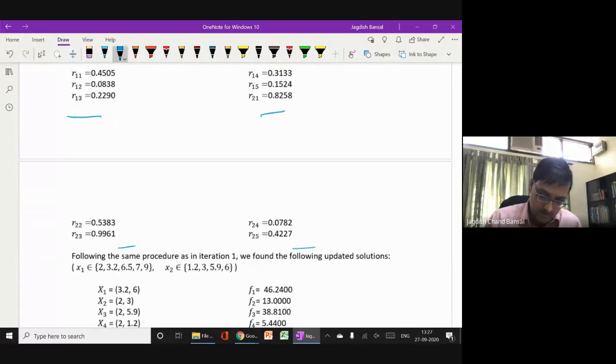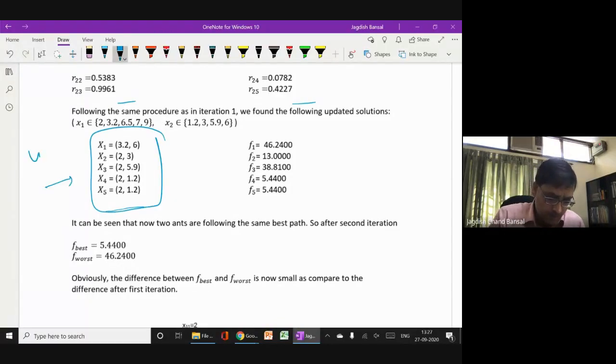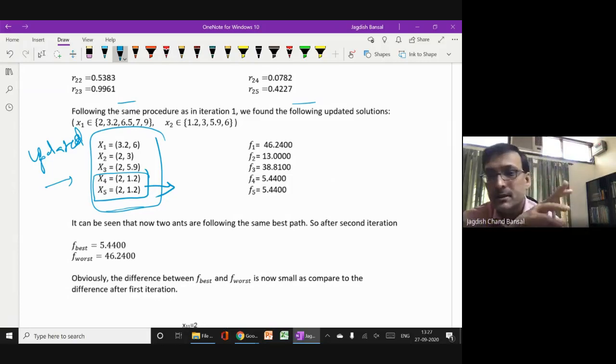The random numbers will be generated. The new solutions, this is the updated population. Now these are the updated solutions. Here you can see that in this updated solution, two ants are choosing the shortest path. Now two ants are chosen. Initially only one ant was there on the shortest path, but now two ants are there. Out of 5 ants, 2 ants are on the shortest path.